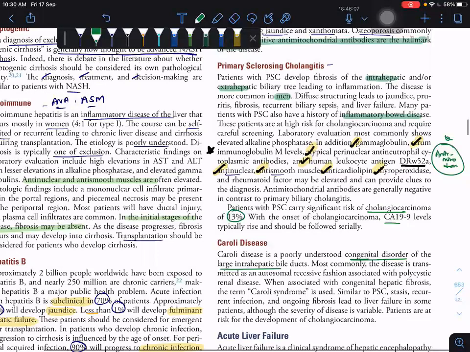So all of the following antibodies are seen in PSC except, okay, except means anti-mitochondrial antibody won't come. And cholangiocarcinoma will develop in 13% of the patients, and the CA 19-9 levels typically rise, so you have to follow serially.